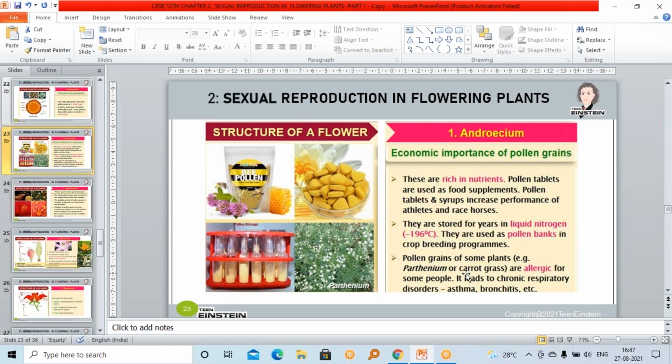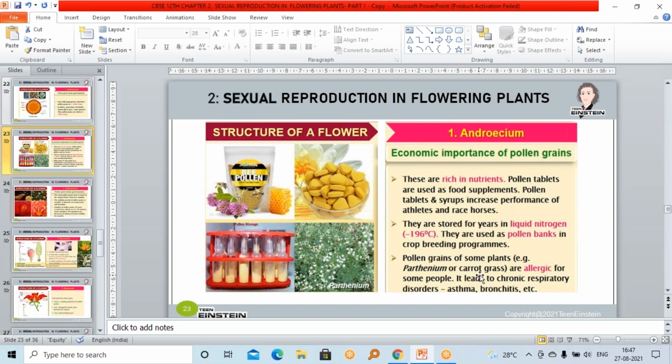Right? The pollen grain has a vegetative cell and a generative cell, as I said. So for the growing pollen grain, there will be a nutrient source inside the pollen grain itself. So the pollen grain is rich in nutrients, and pollen tablets are made from pollen grains because of that. Here you can see these are pollen tablets. These are made from pollen grains, and nowadays they are used as a food supplement. We are consuming it as a food supplement.